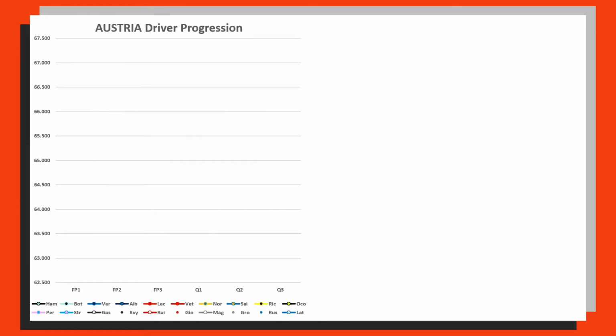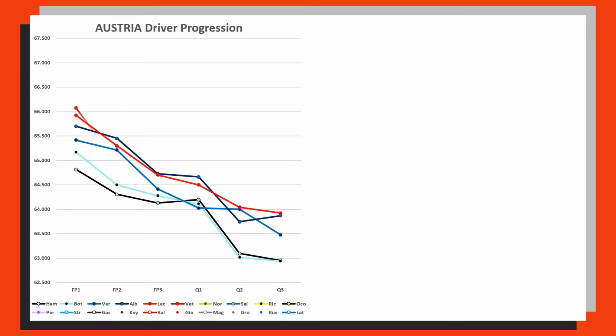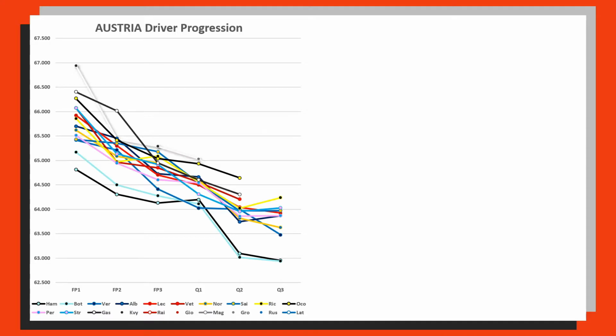We start with the race weekend progression. This is very similar to category number 3 of my determining the best driver of 2020. We start with the Austria progression from practice 1, 2 and 3 through to qualifying 1, 2 and 3. We can map on Lewis Hamilton's time and also Valtteri Bottas's times through the weekend as well, and from that we can map on everybody else: the Ferraris, the McLarens, the Renaults, the Racing Points, the AlphaTauris, the Alfa Romeos, the Haases, and finally the Williams with Nicholas Latifi miles behind everybody.